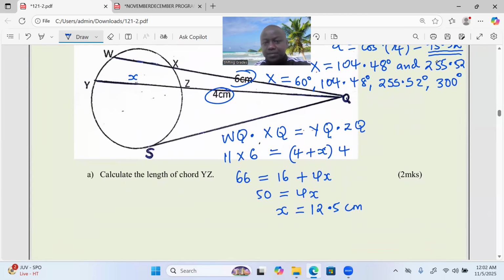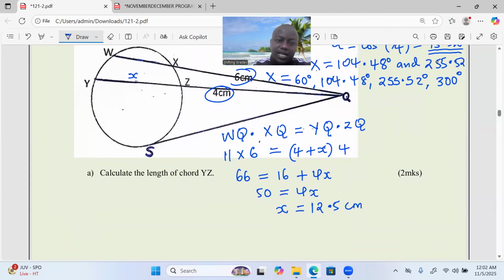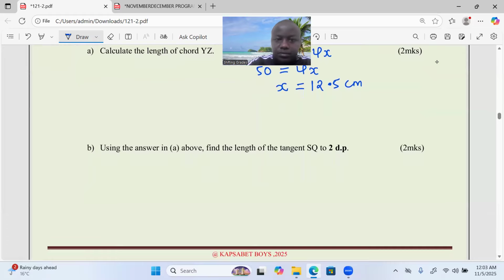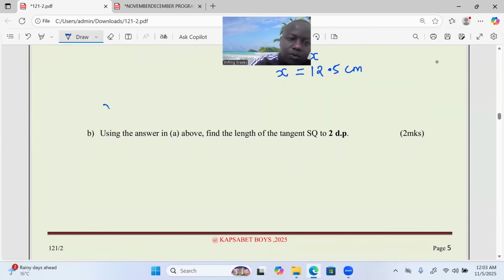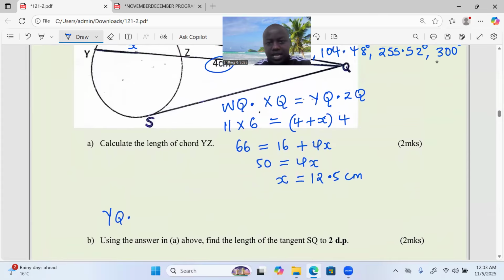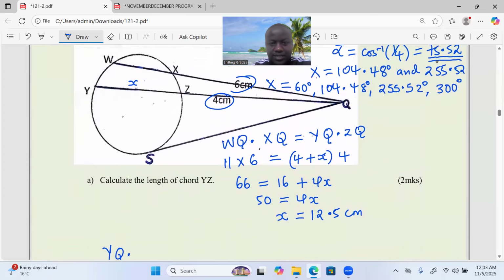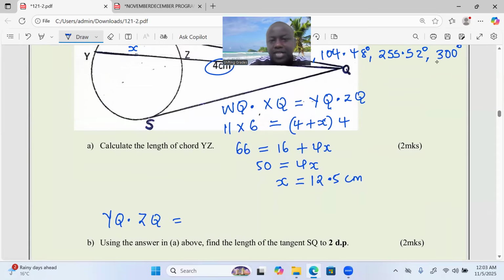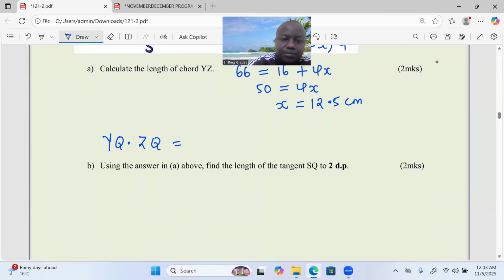We usually say this: when we take the whole length, Y to Q, multiplied by the outer portion, ZQ, we get the tangent squared, SQ.